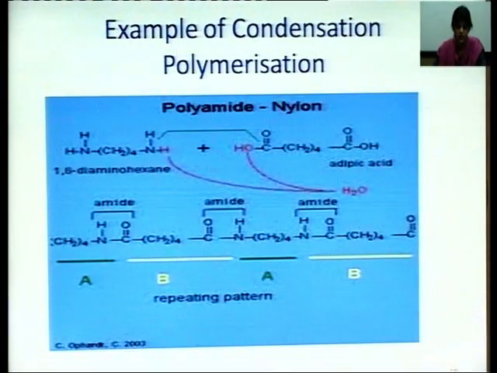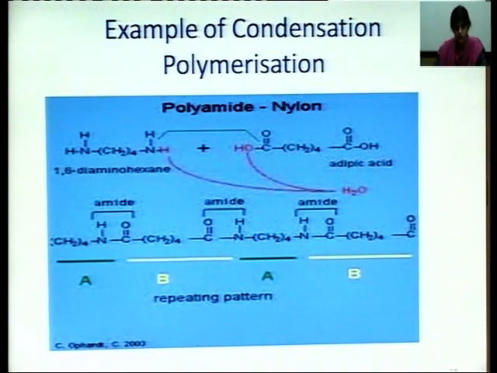So, we have seen that we have two types of polymerization: addition polymerization, that is without the elimination of any molecule, and the second type, condensation polymerization, in which we have the elimination of water molecules or some other molecules.